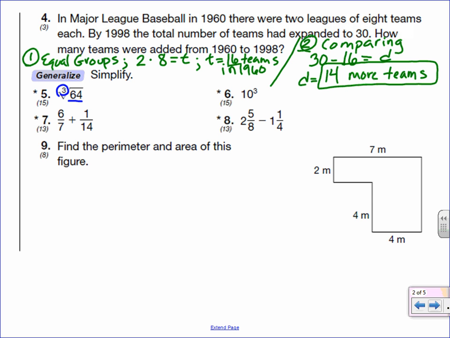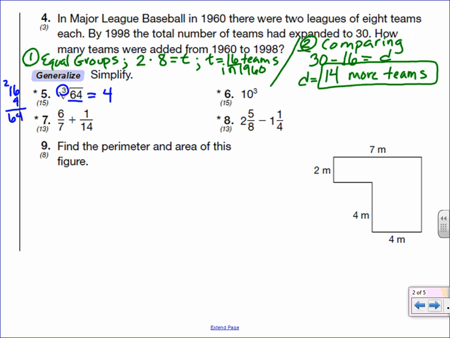Well, 2 times 2 is 4, times 2 is 8, so that's not enough. So then I'd probably try 4. 4 times 4 is 16, and then 16 times 4 is 6 times 4 is 24, 4 times 1 is 4, plus 2 is 64. So 4 times itself 3 times is 64. So the cubed root of 64 is 4.